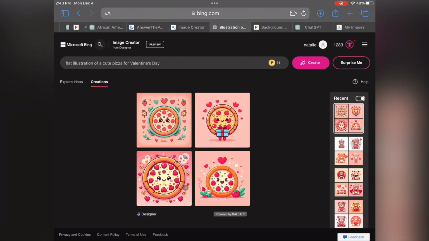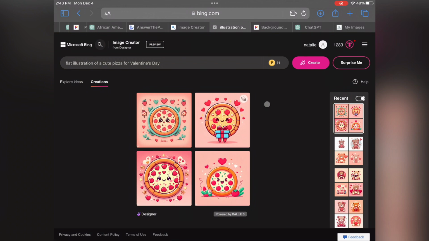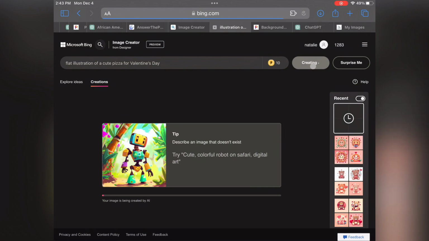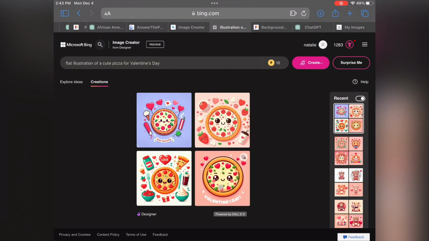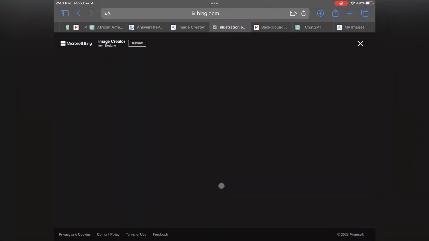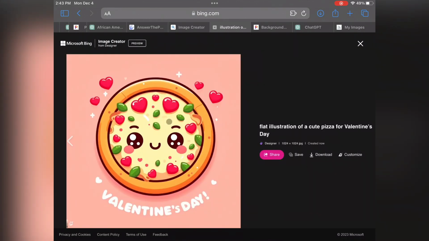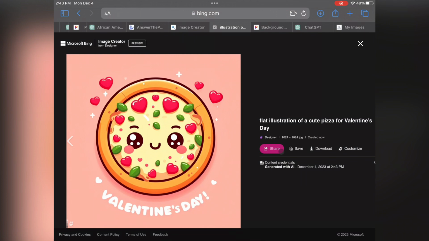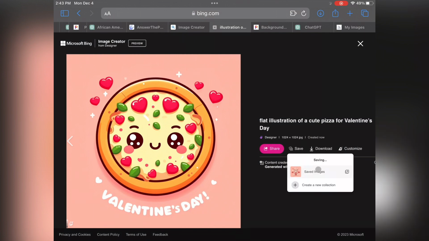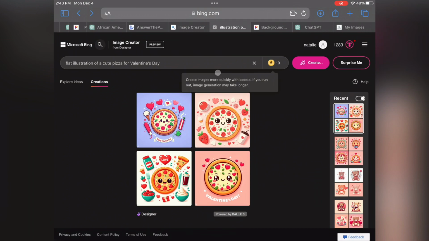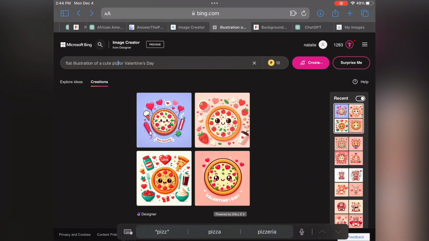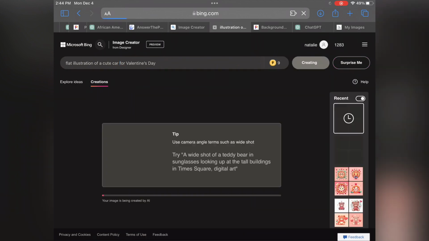So the pizza, I'm not going to lie, kind of looks weird. Not entirely sure if I love it, but let's create again and see what else we get. And hopefully we get something different. So we got some more pizza illustrations, and this one actually gave us words. We didn't even ask for that. So Valentine's Day. We probably would have to edit it in Canva and put happy Valentine's Day in order for it to go together cohesively. But it's actually not that bad. I think you could work with this kind of image and make something pretty cool.